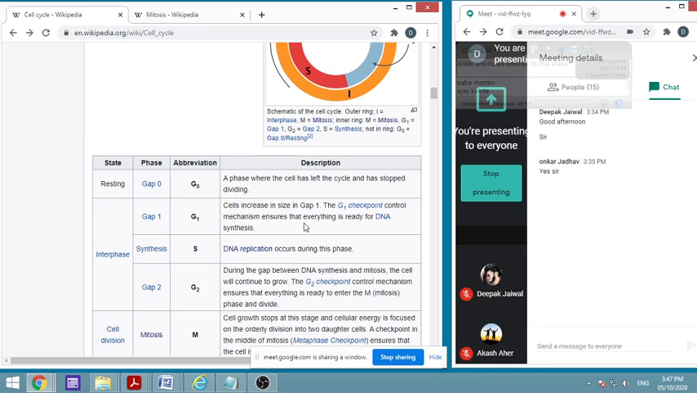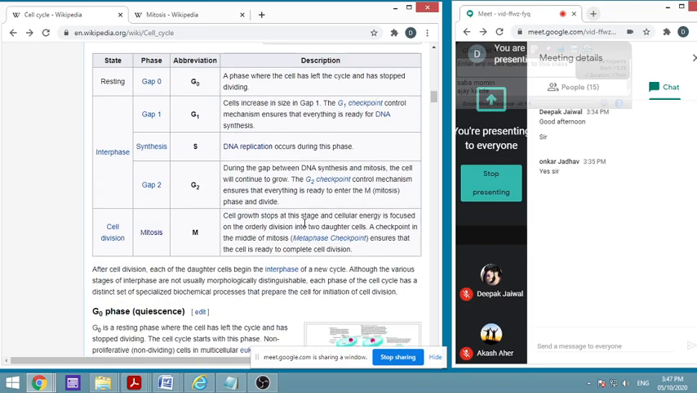Okay. Then the next phase, or last phase, we can see is mitosis. The cell growth will stop at this step. No further increase in the size of the cell will be there. The cellular energy is focused on the orderly division into two daughter cells.